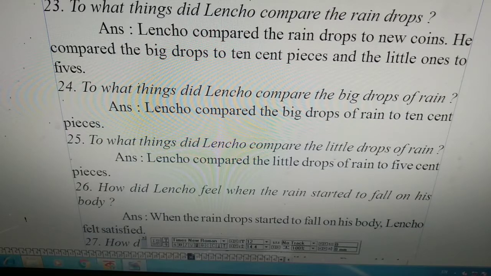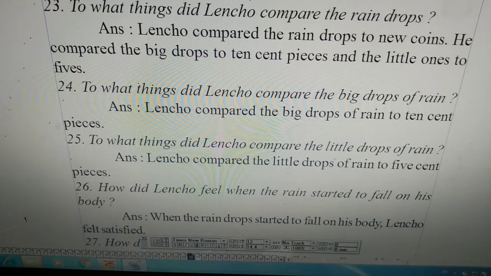To what things did Lencho compare the big drops of rain? Lencho compared the big drops of rain to 10 cent pieces. Mark the use of preposition after compare. When the comparison is made between unlike things, unlike substances, then we use compare to. To what things did Lencho compare the big drops of rain? Lencho compared the big drops of rain to 10 cent pieces. To what things did Lencho compare the little drops of rain? Lencho compared the little drops of rain to 5 cent pieces.